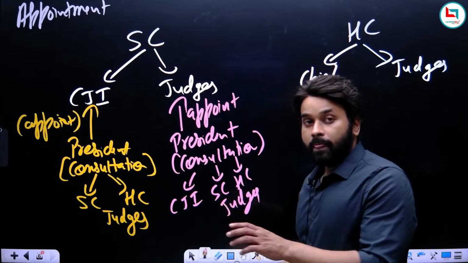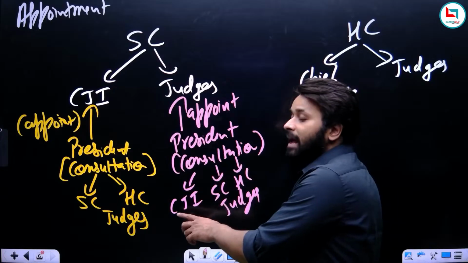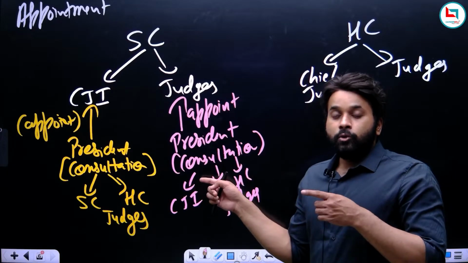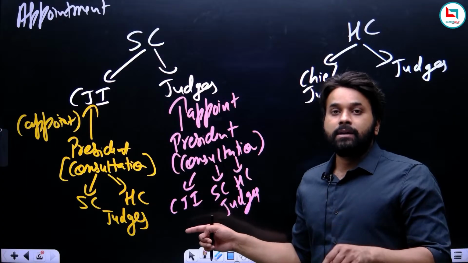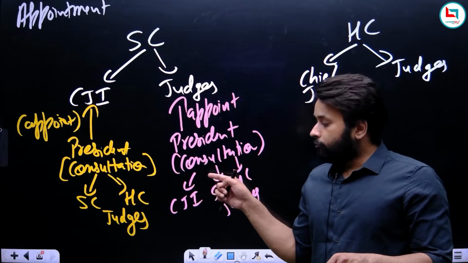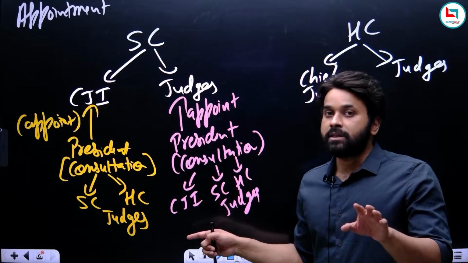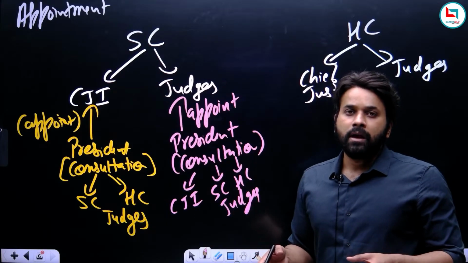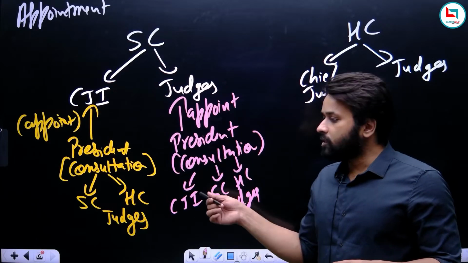While writing CJI, I never said as he thinks fit. Consultation with the CJI is mandatory, because the Constitution never says it depends upon the President whether he wants to take the advice of the CJI or not.